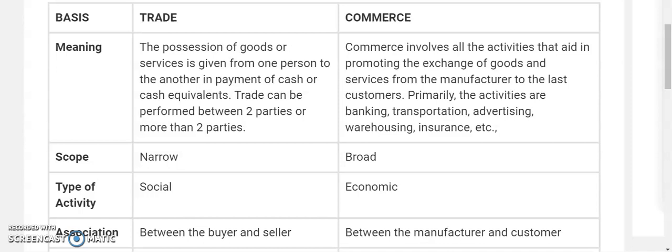It cannot be sold to the customers. So that's why commerce also includes advertising as well.